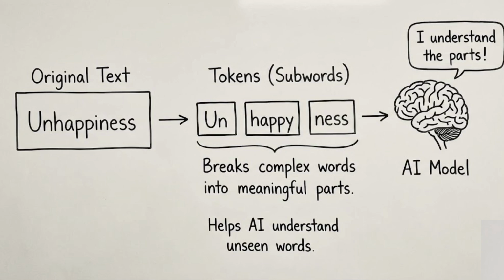We split unhappiness into three parts: the first part is un, the second part is happy, and the third part is ness. We split one single word into un, happy, ness. This is what subword level tokenization means.